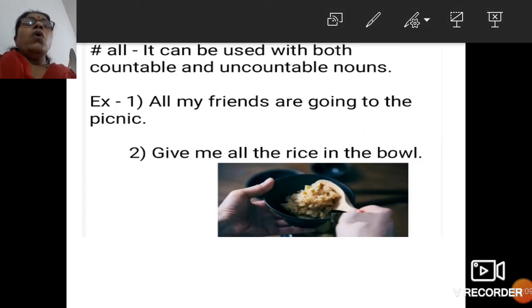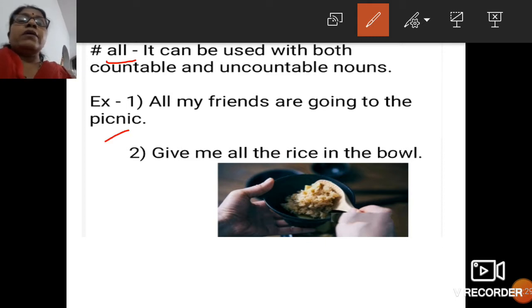Now the word all. It can be used with both countable and uncountable nouns. Take an example. All my friends are going to the picnic.